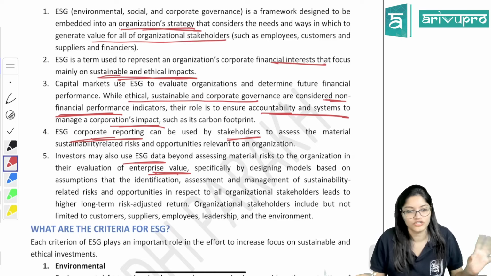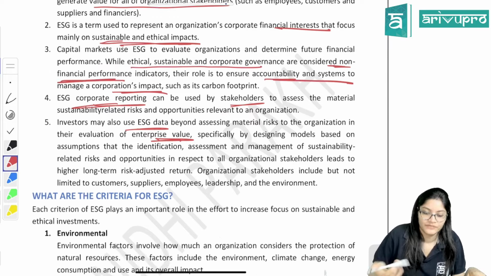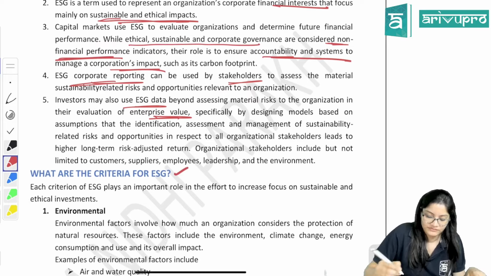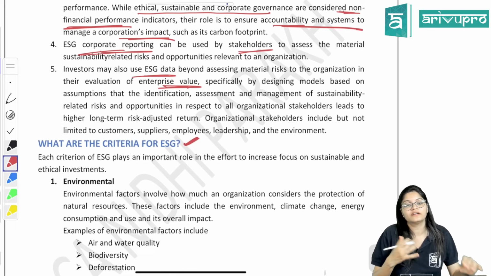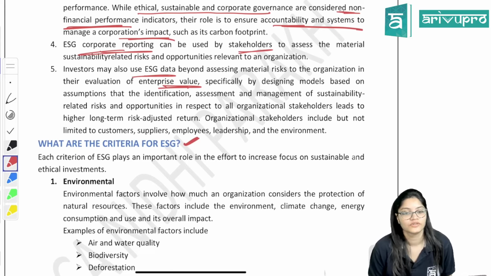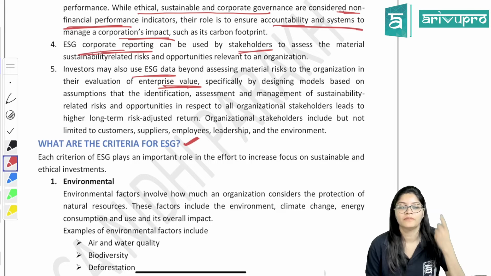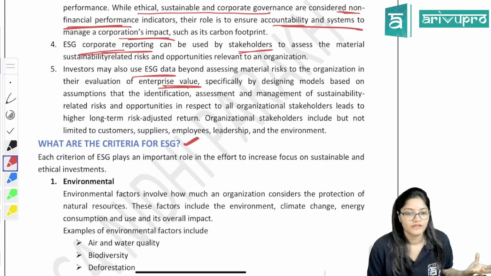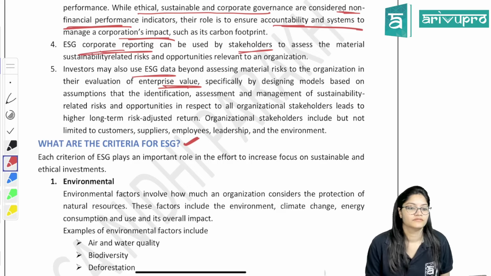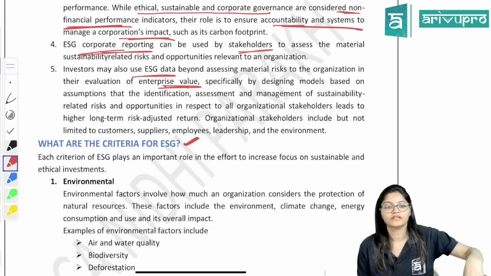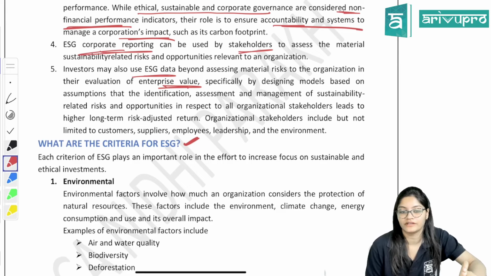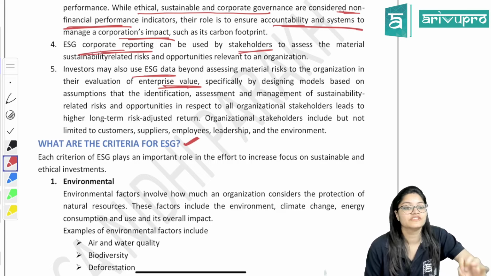So the basic introduction is given on what ESG is. Now, what are the criteria for ESG? What are the dimensions? Very simple: environmental, social, governance. In environmental, if I want to see the environmental factors, what criteria will I check?